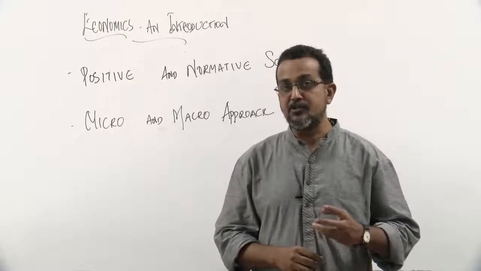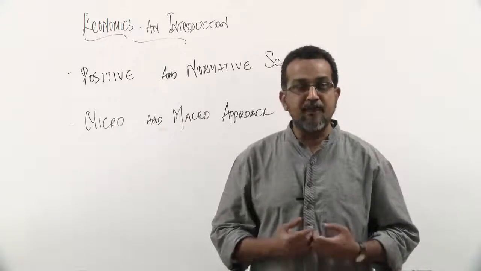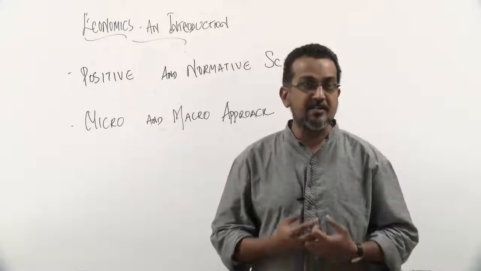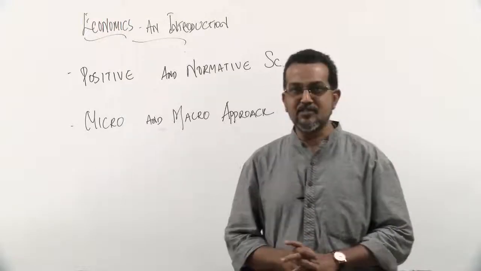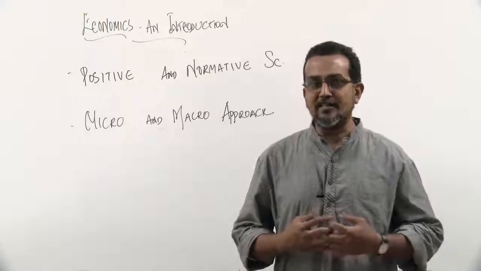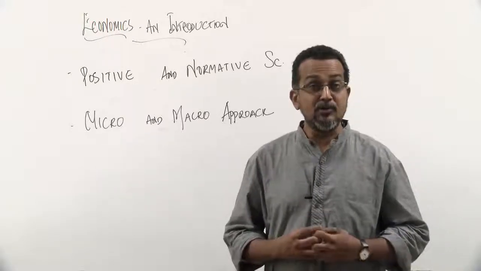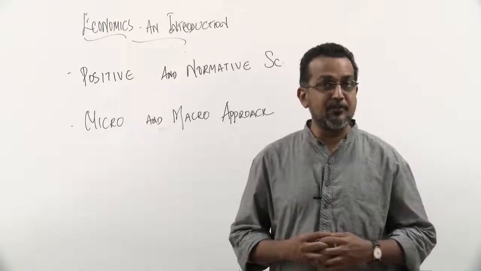Positive science refers to those sciences or fields of knowledge which explain facts as they exist, as it is. They just describe. Normative science, on the other hand, refers to those sciences which not only study things as they are, but also give value judgments. They not only describe, but also prescribe.